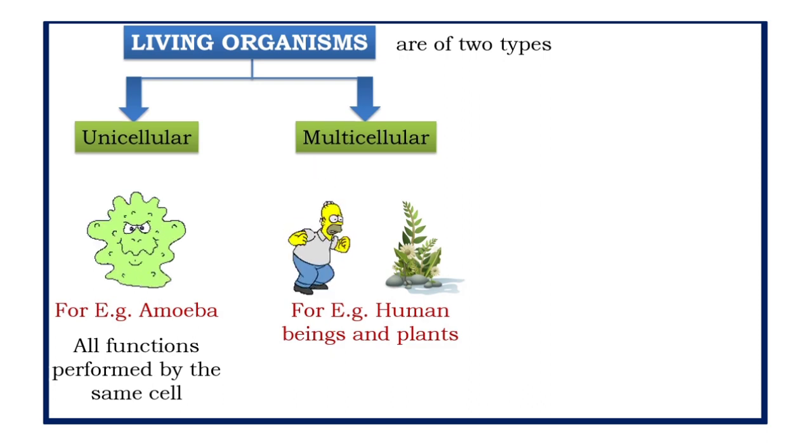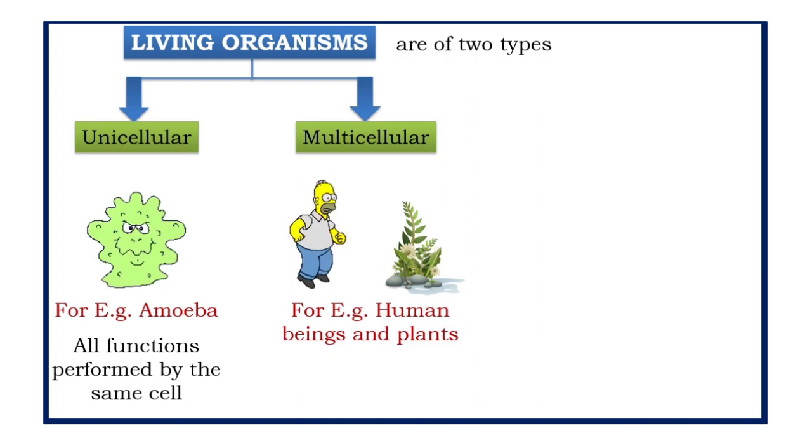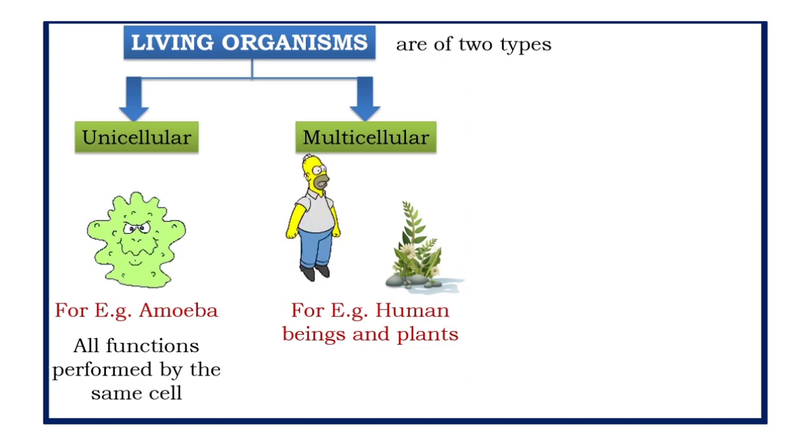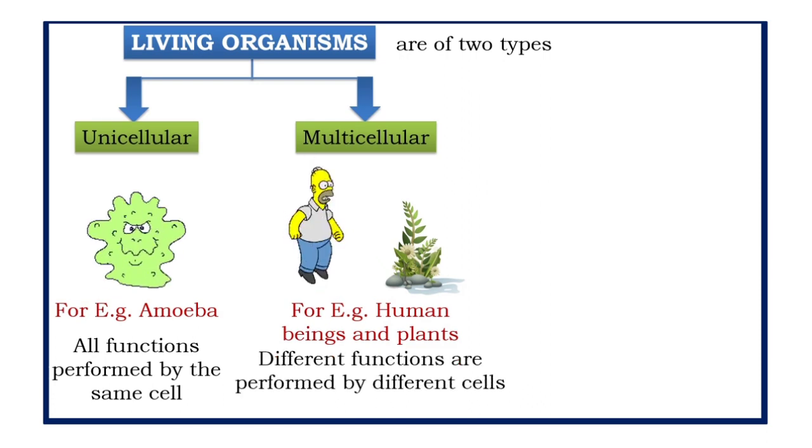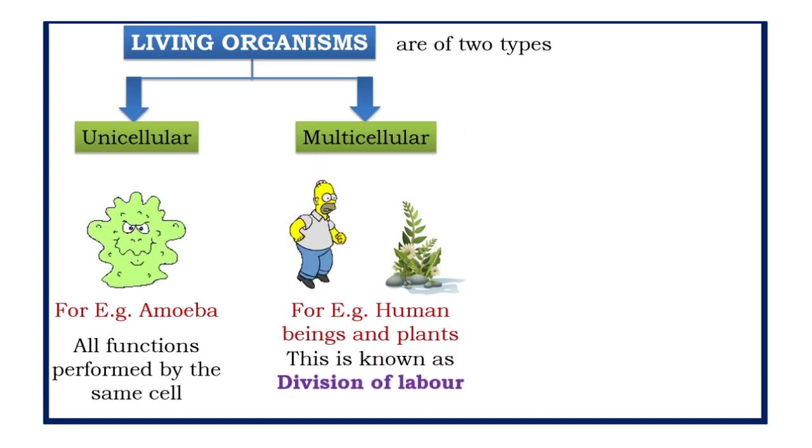In human beings, for example, we have muscle cells, which contract and relax to cause movement. Nerve cells carry messages. Blood flows to transport oxygen, food, hormones, waste material, and so on. Similarly, in plants, there are vascular tissues which conduct food and water from one part of the plant to another. So we can see that multicellular organisms have different functions which are performed by different kinds of cells. This is what is known as division of labor.